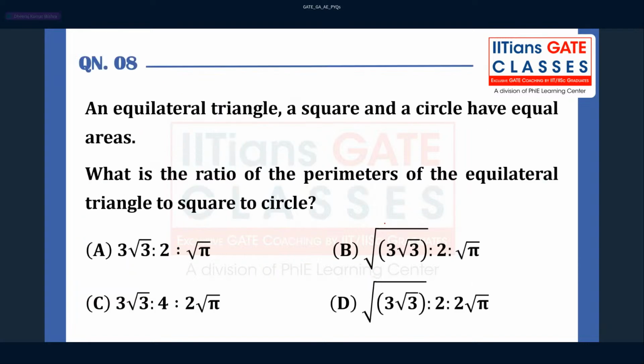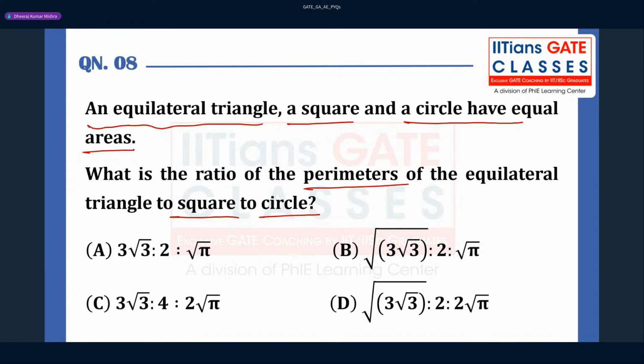Chalo. Now the question they are asking is, guys, an equilateral triangle. They have given an equilateral triangle. You should know what an equilateral triangle is: all sides are the same, all angles are the same. What is the area of the equilateral triangle? That is square root 3 by 4 times the side squared. And a square and a circle have equal areas. So all of them have equal area, that you have to keep in mind. What is the ratio of their perimeters, of the equilateral triangle to square to circle? So you have to just find the ratio of the perimeters.